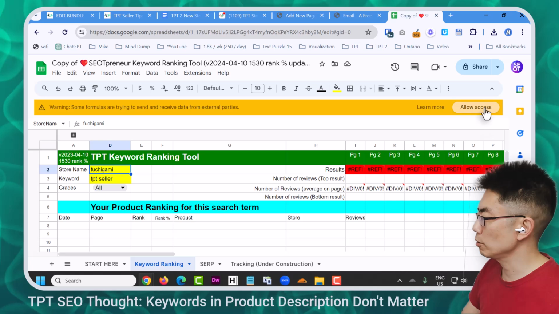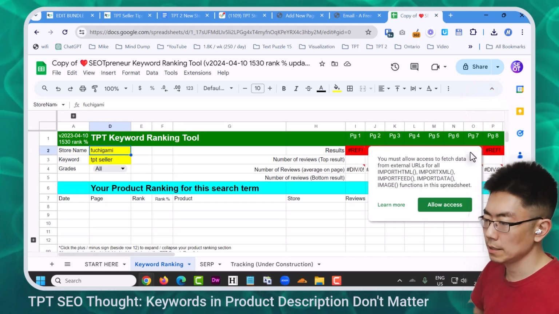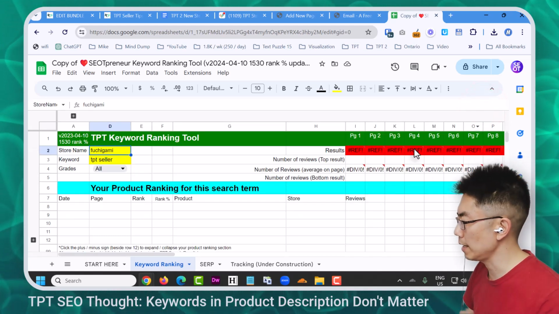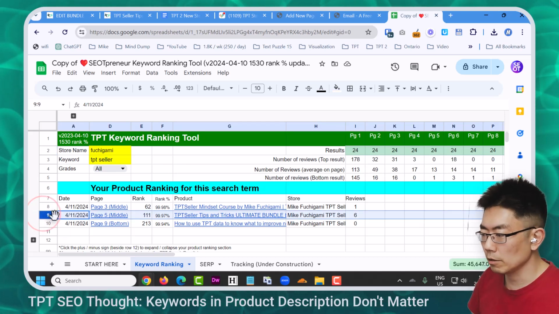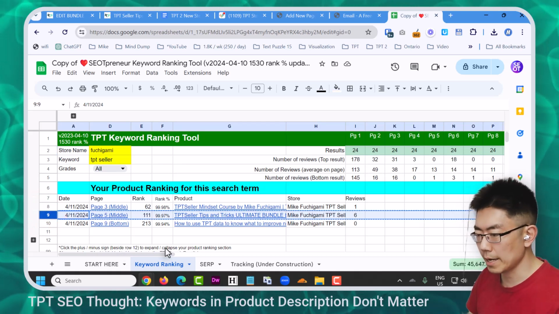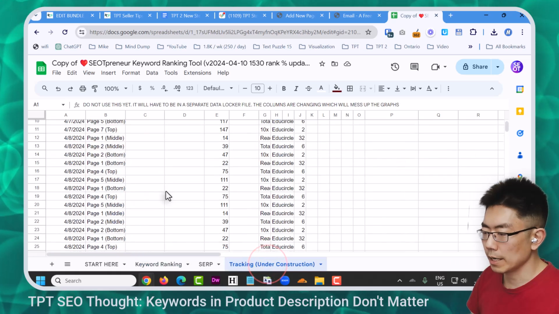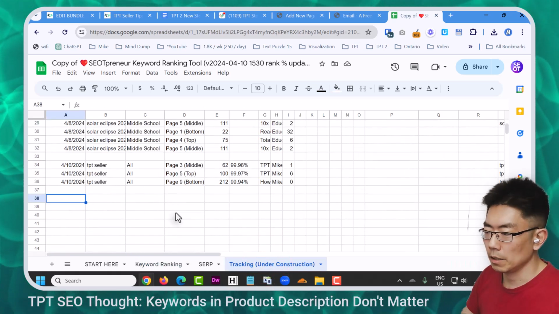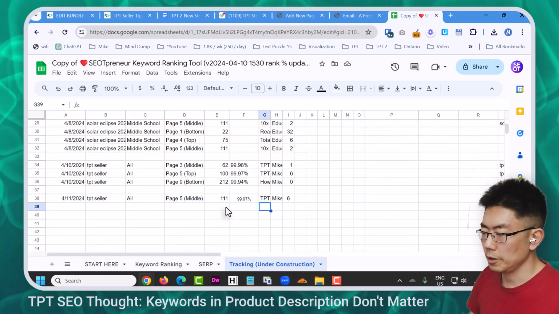I'm going to look for my store name, Fujigami. Let's allow access so the Google Sheet can access the internet. Here's the ultimate bundle. It's on the middle of page 5. So I'm going to copy that, Control C. I'm going to go to this tracking, which is under construction, and I'm going to go Control Shift V to paste. So there's my rank right now.